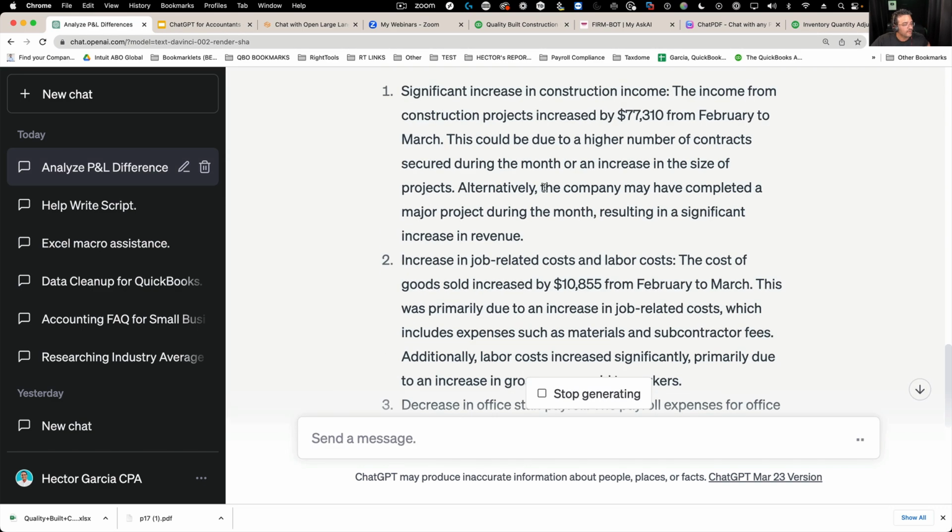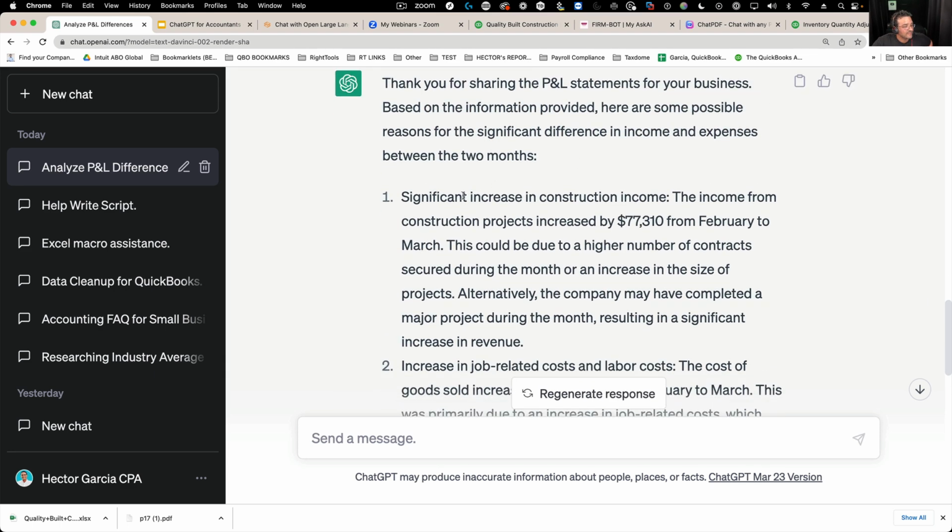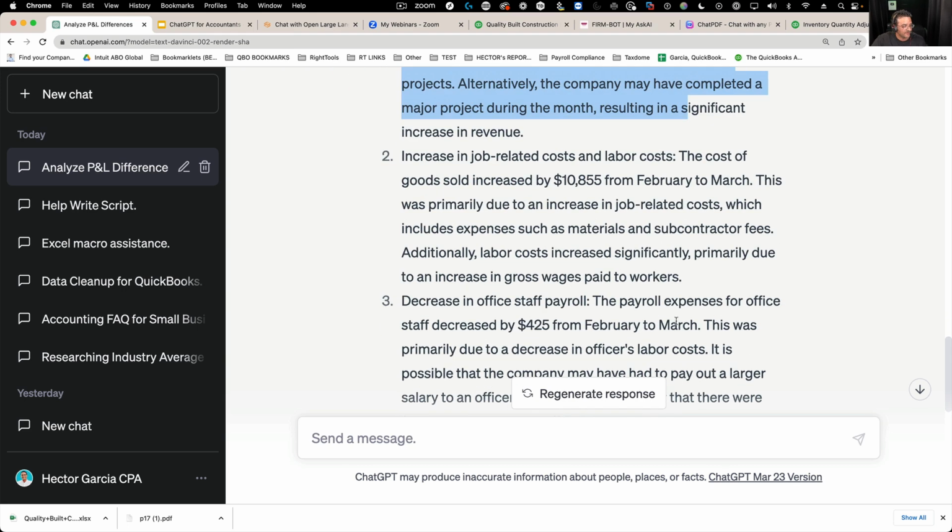Okay, so there we go. Thank you for sharing your P&L. Significant increase in income. The income went from 77,000 from February to March. This could be because of a higher number of contracts, et cetera, et cetera.